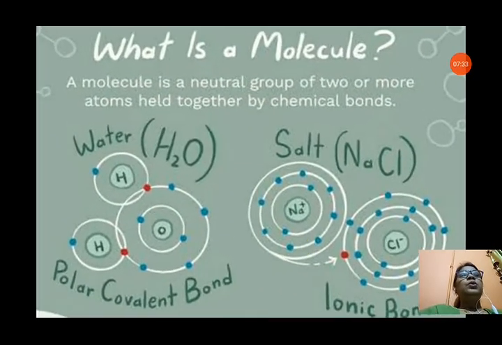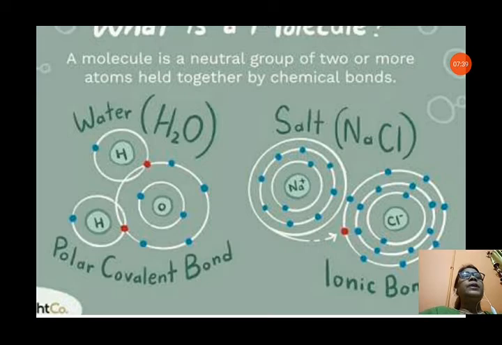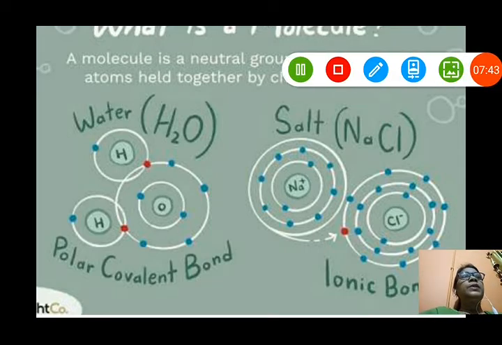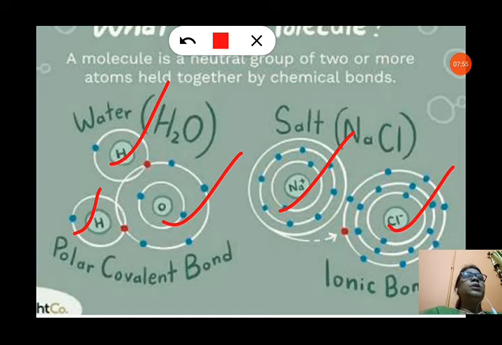Now what a molecule is, in this picture is also very clear. A molecule is a neutral group of two or more atoms held together by chemical bonds. It can be joined by chemical bonds. In this picture it is very clear. You can see that two atoms of hydrogen and one atom of oxygen combined with polar covalent bonds to form water. Here also you can see sodium and chlorine. They both join to form a molecule of sodium chloride, that is common salt.